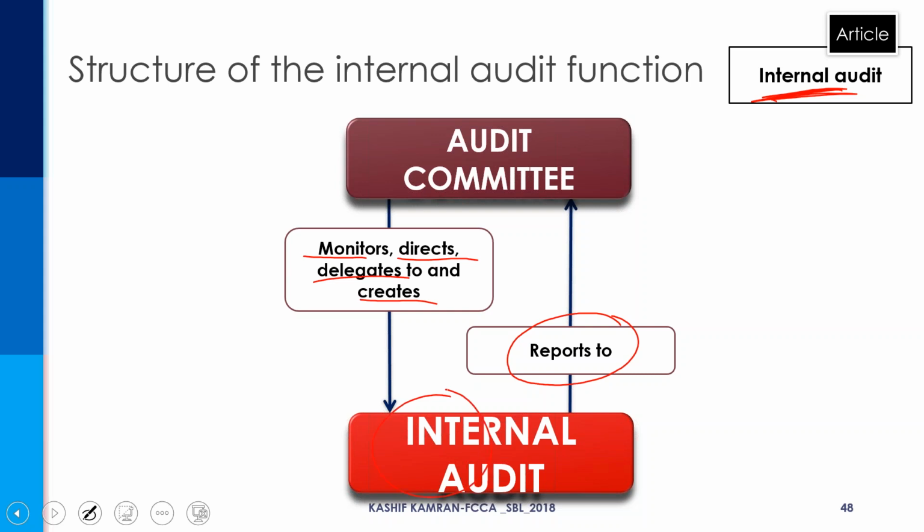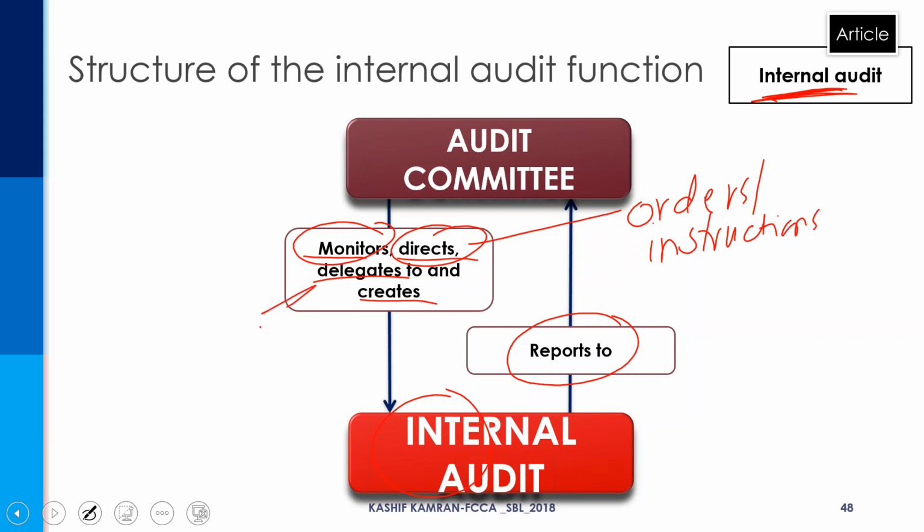So see how many things the audit committee does for the internal auditor. They monitor the internal auditor. That's very simple. They direct. Direct means they give orders and instructions to the internal auditor. They delegate. Delegate means they give work.